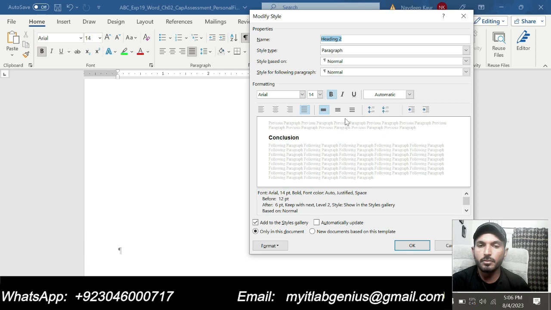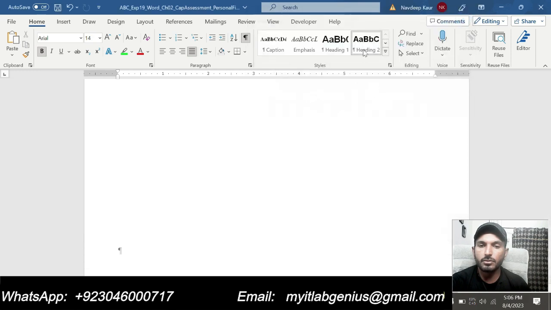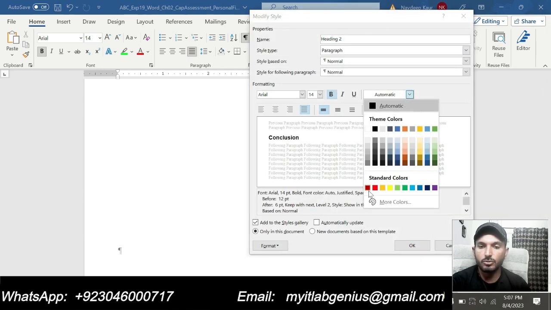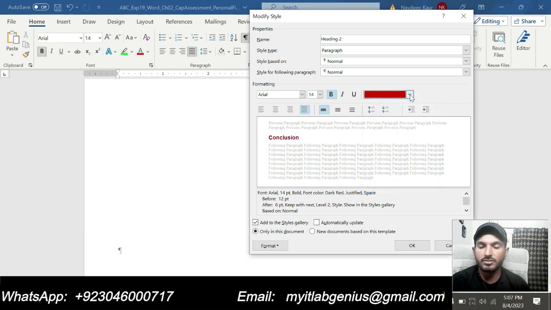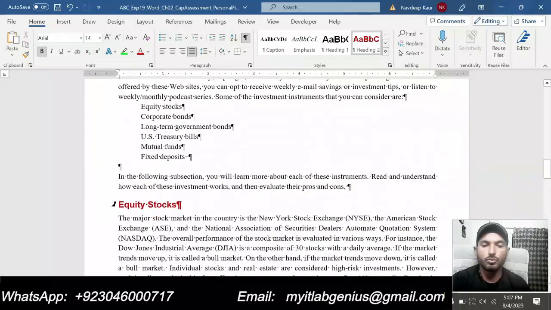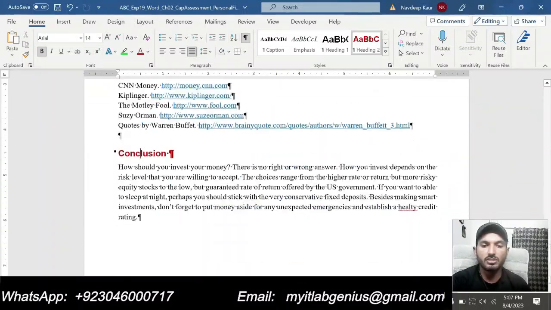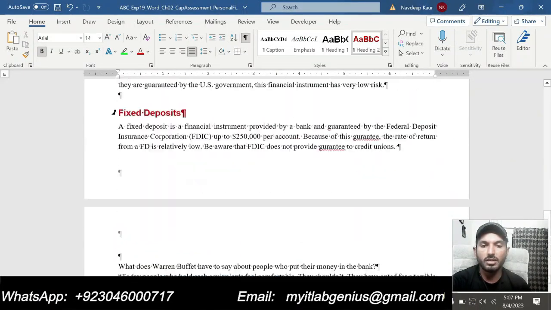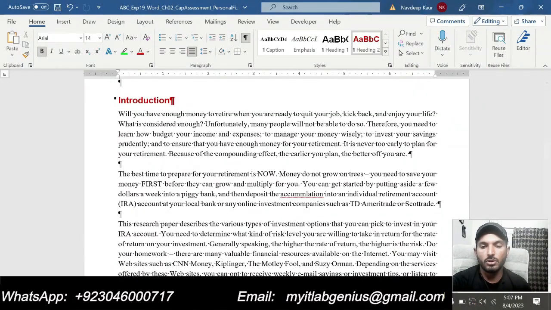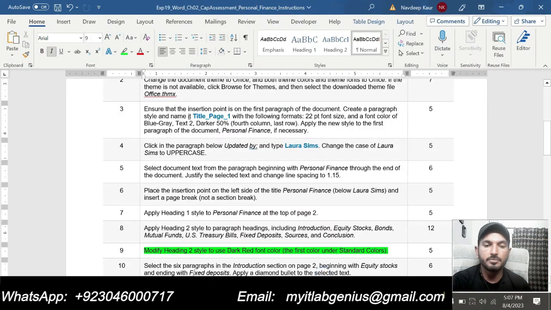So heading 2 style modified, and we are supposed to make it dark red. So I have selected dark red and it is giving you a preview, and you can see that it is showing in dark red now, and I will show you now. So you can see that all heading 2 has been changed to the dark red font color. So that is all required in step number 9 of the assignment. So we are done with step number 9.